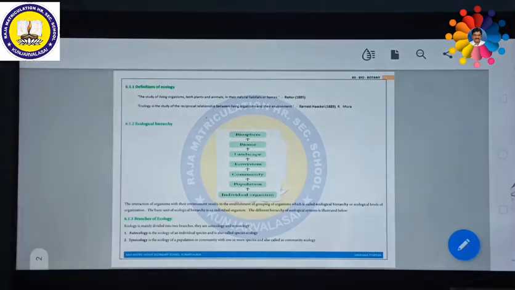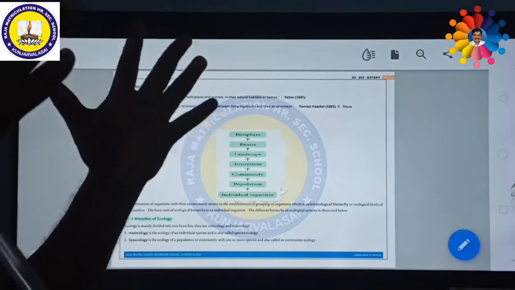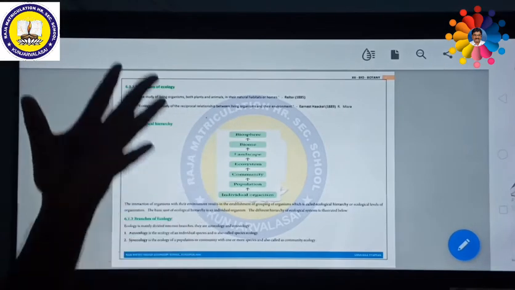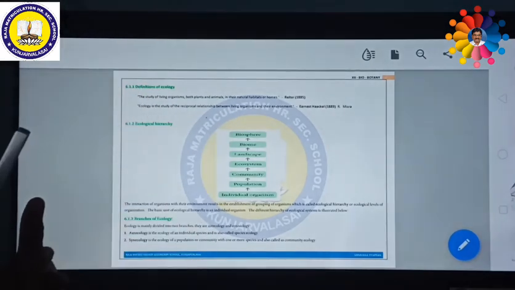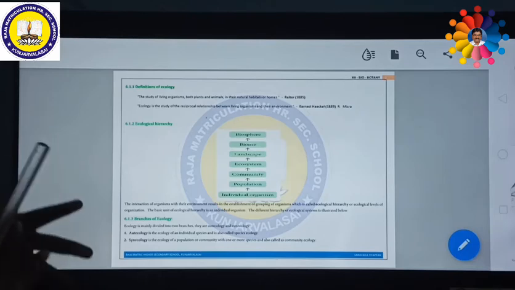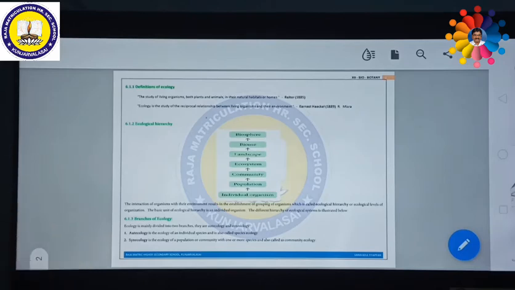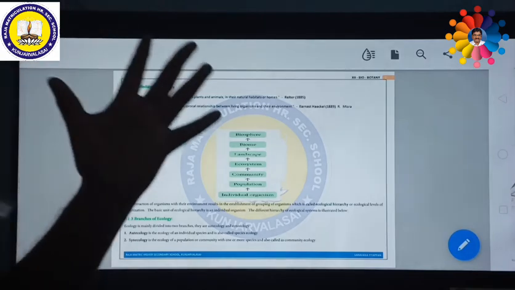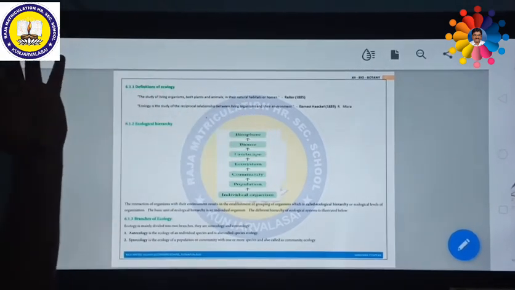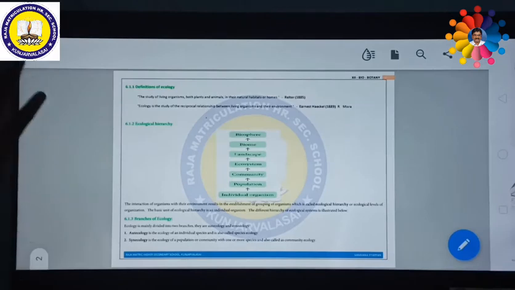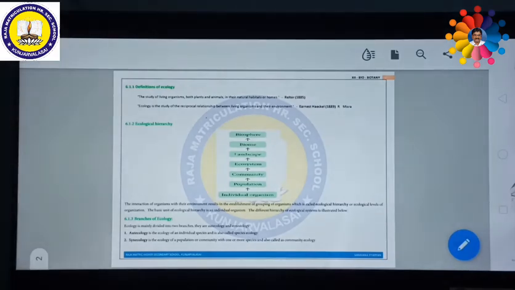These are all interrelationships. So ecology is nothing but the mutual, reciprocal relationship between the biotic and abiotic components which are available in your habitat. That's all, a simple definition for ecology.